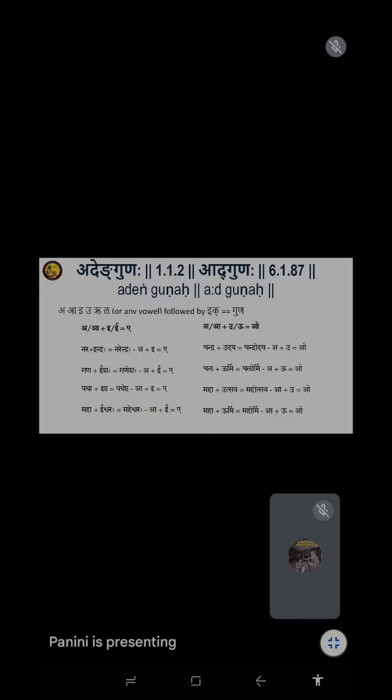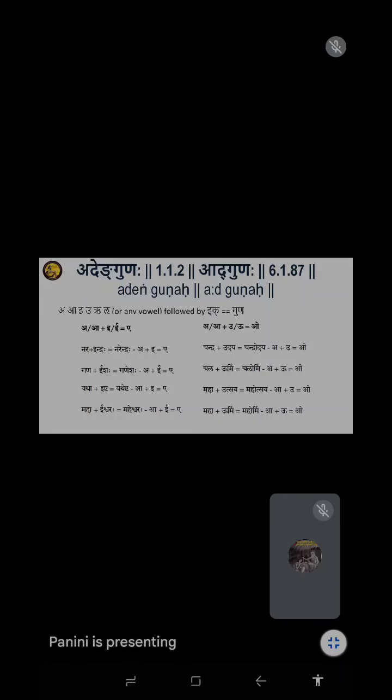If you look at this, the changes are different. There it became dirgha: a plus a becomes a, i plus i becomes i. But when you come to this, you see another way. What is that? a plus i, you get e. Is it savarna? No, because a is different, i is different, so they are asavarna. When it is asavarna, what are you getting? One type is e; a plus u becomes o. So e and o represent one category, one type of change.